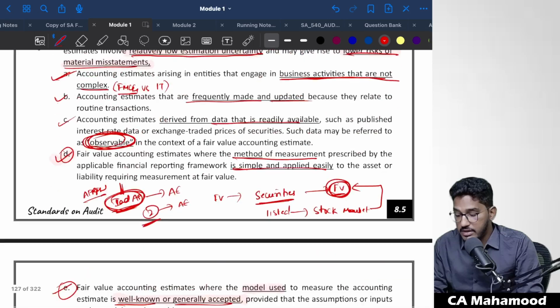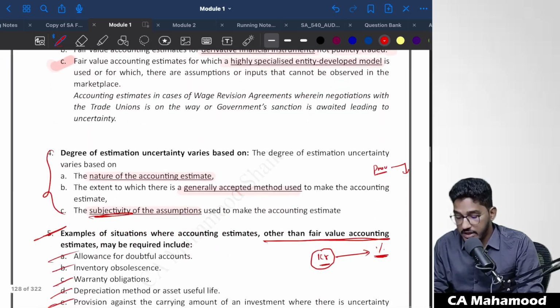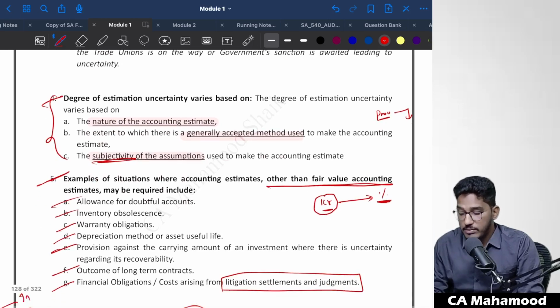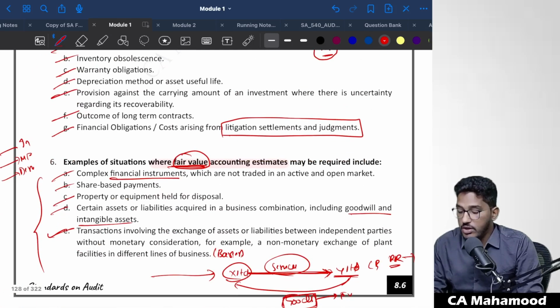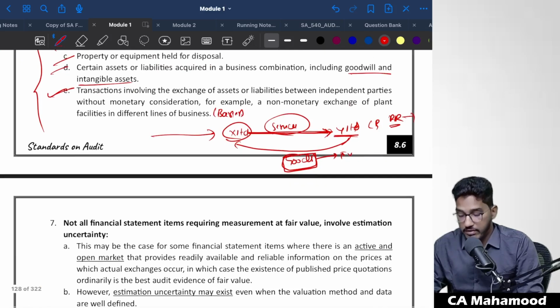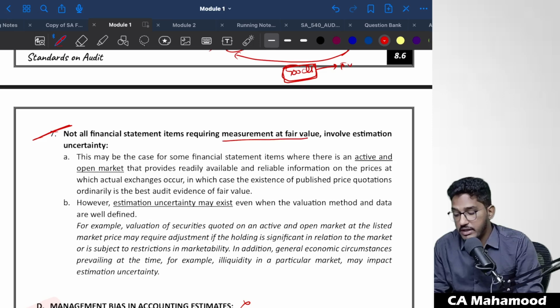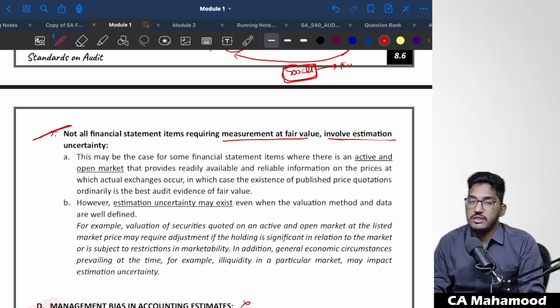Some accounting estimates uncertainty is low, some accounting estimates uncertainty is high. Degree of estimation uncertainty depends on certain factors. What are the examples of accounting estimates which involve fair value? What are the accounting estimates which do not involve fair value? All this we have seen. Then they say one more item here. Not all financial statement items requiring measurement at fair value involve estimation uncertainty.